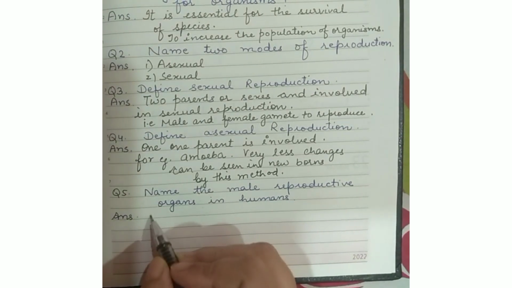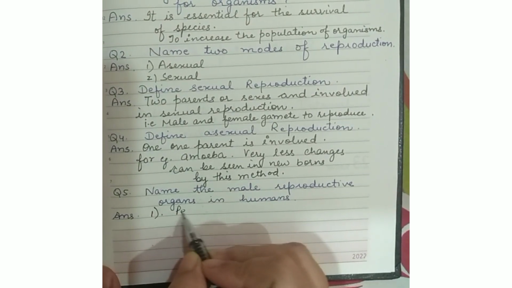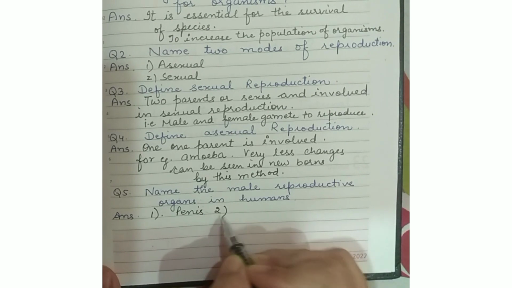Question number 5 is name the male reproductive organs in humans.